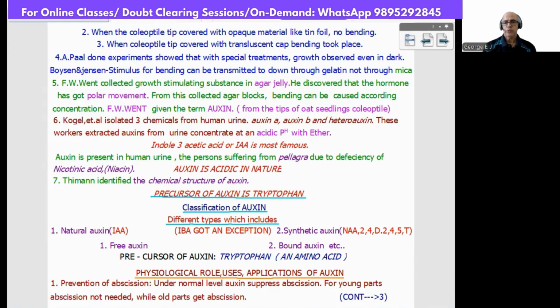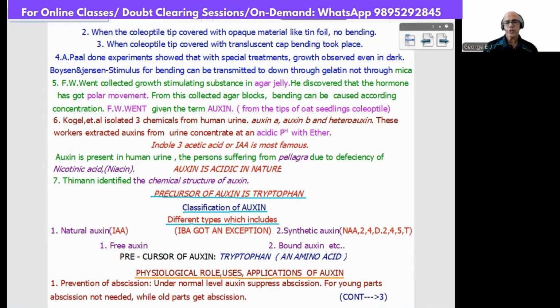IAA is the most famous auxin. It is indole 3 acetic acid. So acidity we can observe. Auxin is present in human urine, specifically of persons suffering from pellagra. Pellagra is due to the deficiency of nicotinic acid or niacin. Auxin is acidic. Now, the last scientist, Thimann, identified the chemical structure of auxin. So, roughly 7 scientists were discussed, of whom the most famous is F.W. Went, who gave the name auxin.